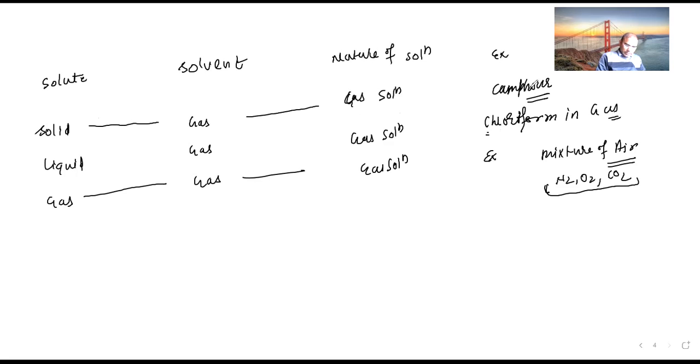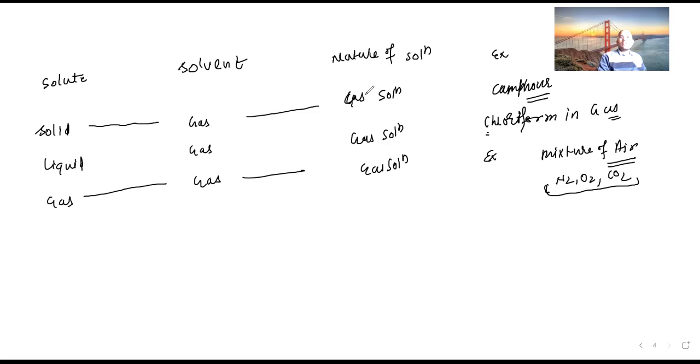Here they have mentioned hydrogen gas in platinum, which is gas in solid. In your syllabus they have mentioned only that, but you keep in mind that solid also is there.